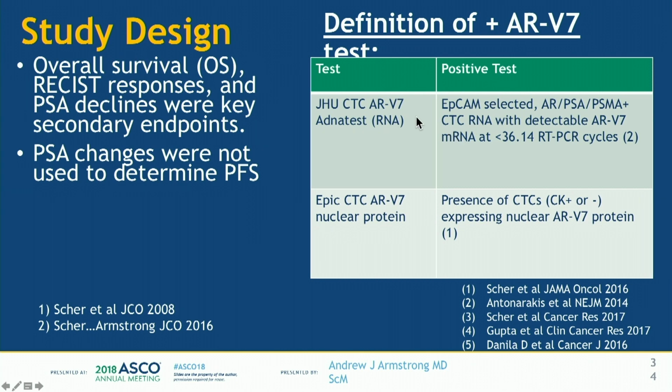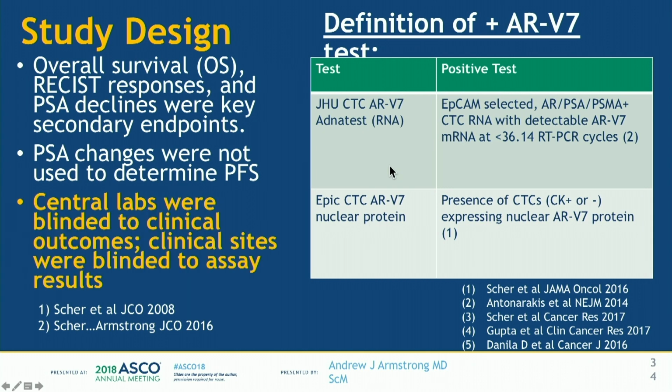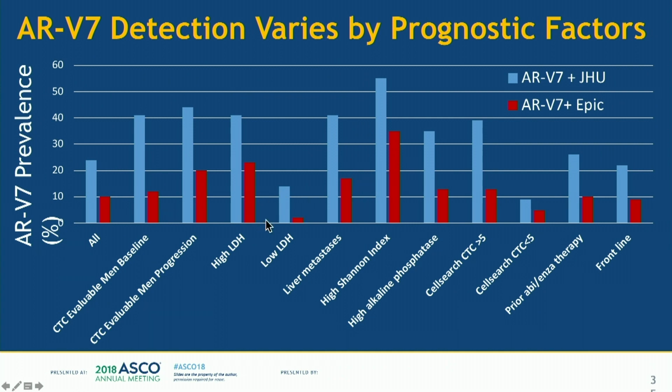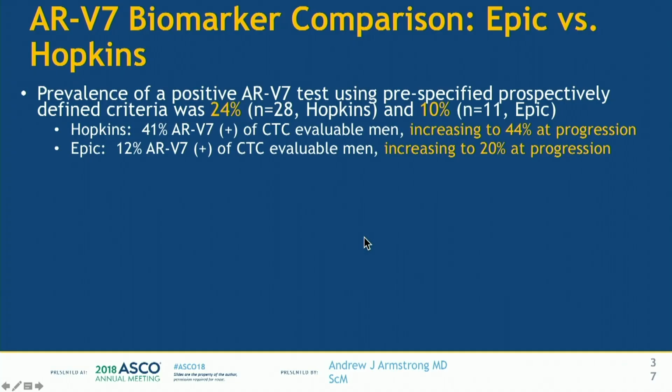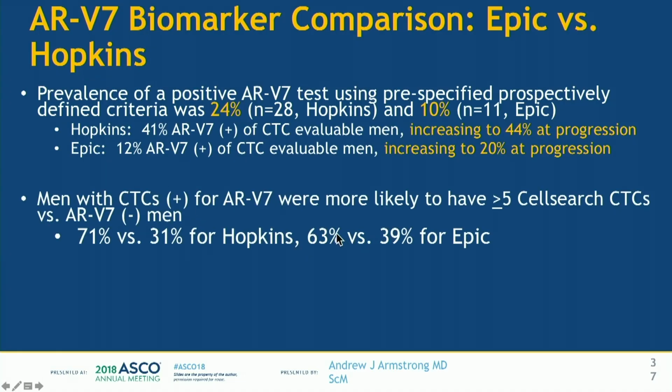They looked at both the Hopkins assay as well as the EPIC assay, and the bottom line is that there were some clinical parameters that had a low AR prevalence, and the biggest ones were low LDH and a CTC count of less than 5. There were no differences in RPFS or OS between the Enza and Abi groups, and the median RPFS and overall survival were 5.8 and 20.3 months. So there are two tests, and you just have to know that they're out there.